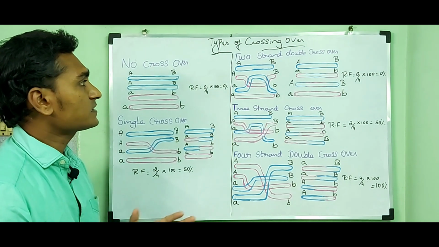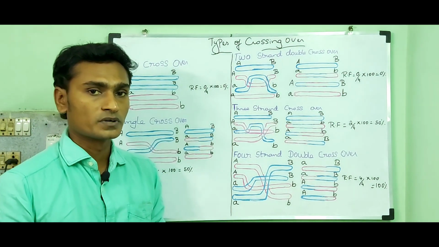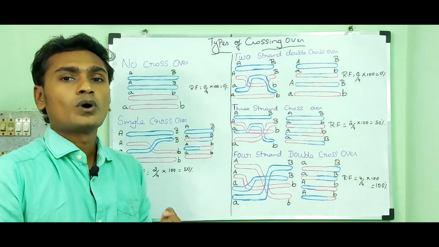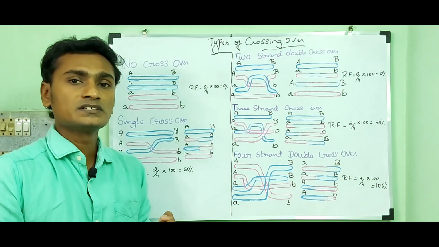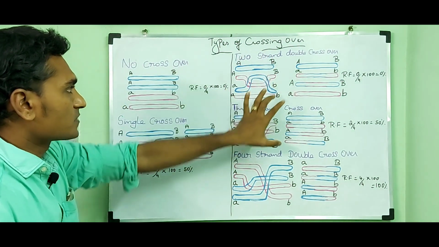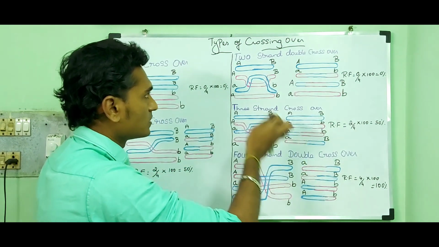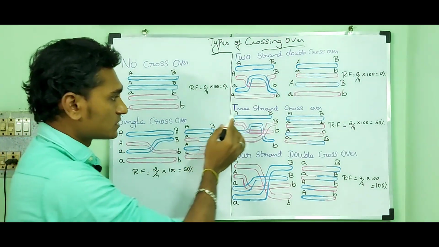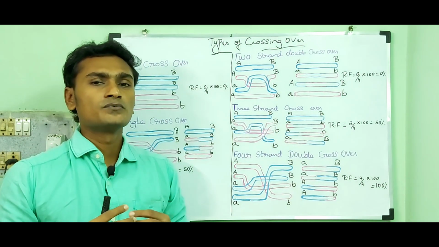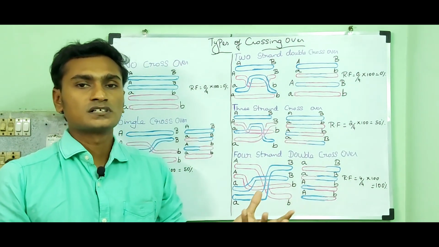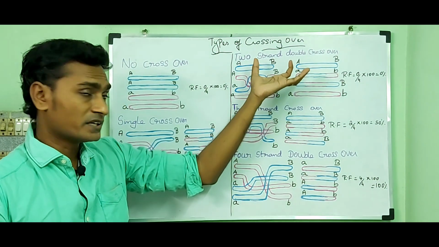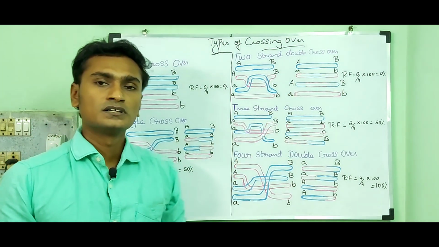Then the next type is called double crossover. The formation of chiasmata takes place in two or three or all four strands. So these are all types of double crossover: 2-strand double crossover, 3-strand double crossover, 4-strand double crossover. Let me first give you the definition of double crossover and multiple crossover. After that, I am going to explain these types of double crossover.